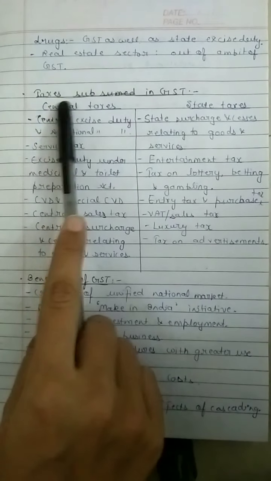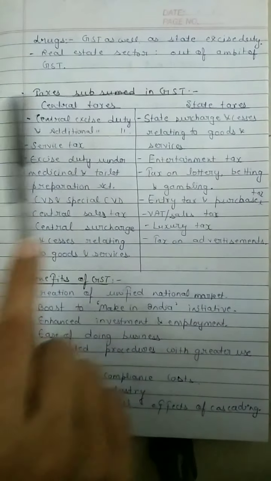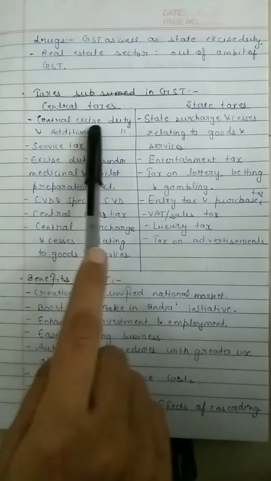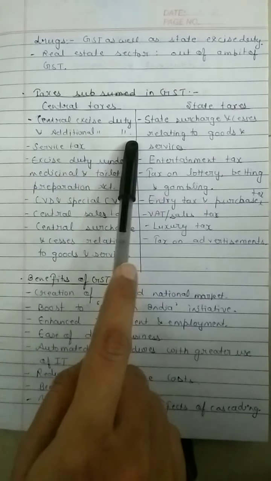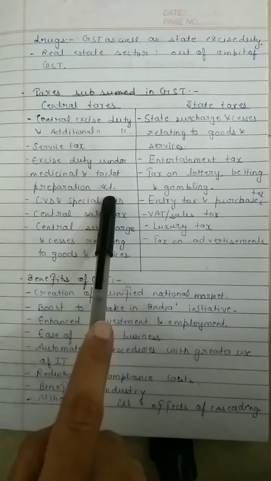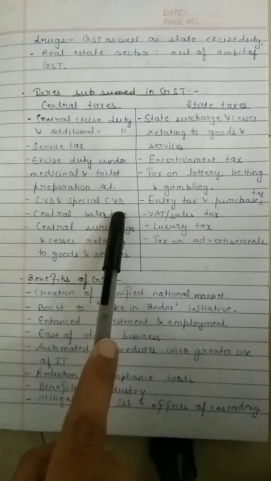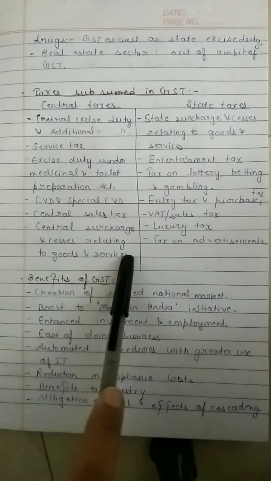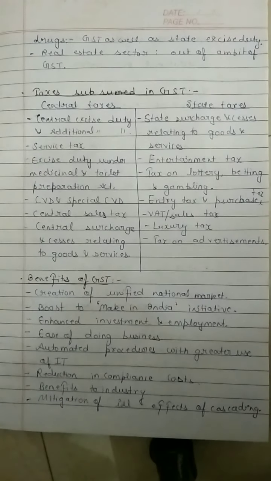Now we'll be talking about taxes subsumed in GST. First, we will talk about central taxes which are subsumed. Central excise duty and additional excise duty, service tax, excise duty under the Medicinal and Toilet Preparations Act, CVD and special CVD, central sales tax, central surcharge and cesses relating to goods and services.